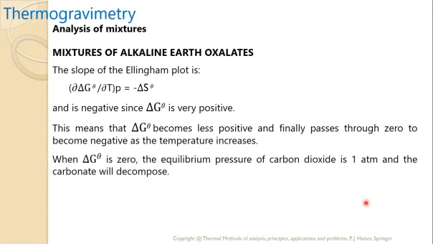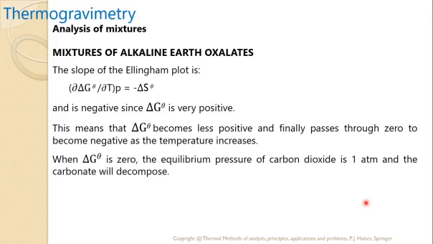The slope of the Ellingham plot, which is the partial derivative of delta G with respect to T at constant pressure, is equal to minus delta S0. It is negative since the standard change in the Gibbs free energy is positive.